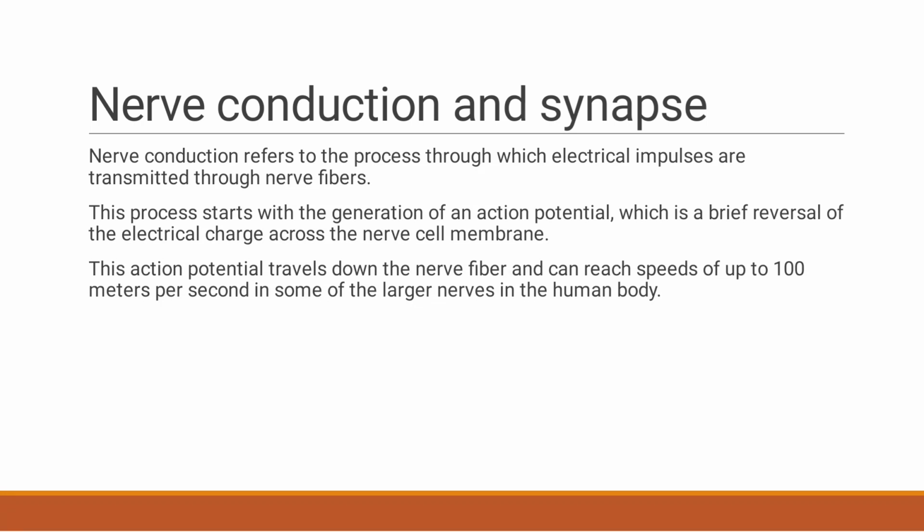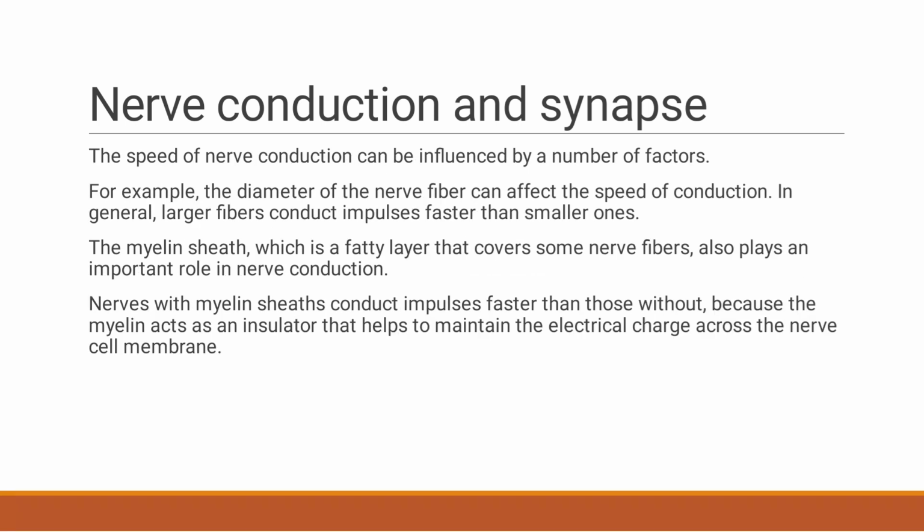The action potential travels down the nerve fiber and can reach speeds up to 100 meters per second in some large nerves in the human body. For example, the diameter of the nerve fiber can affect the speed of the conduction. Large fibers conduct impulses faster than the smaller ones.